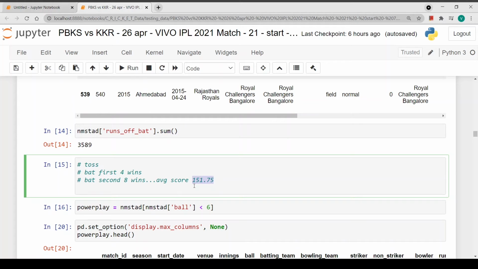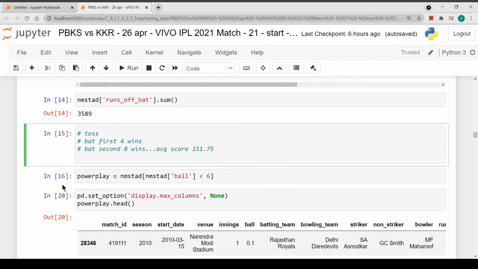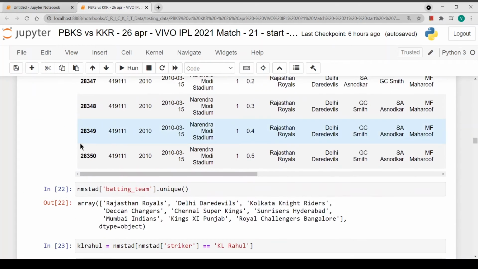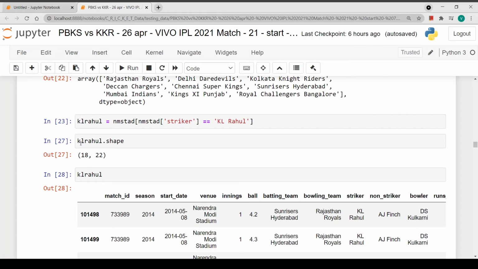The average score just dropped down a bit because earlier we saw that the average score between India and England for the first innings was around 170, and this is 151.75 because quite a few matches were low scoring in Ahmedabad of the 7 matches which we played. So let's see what the stats are over here. We'll just directly jump to the individual stats.